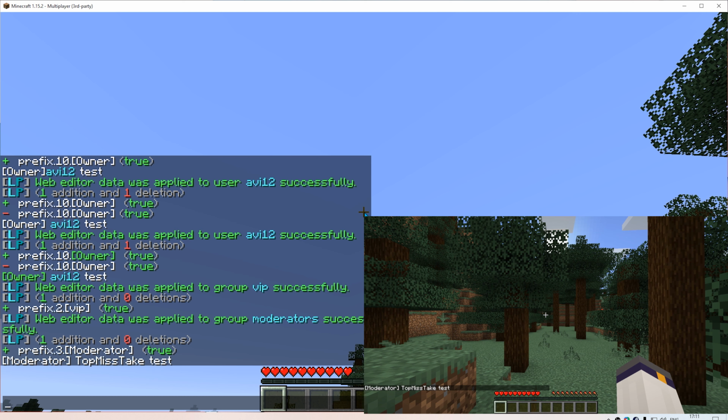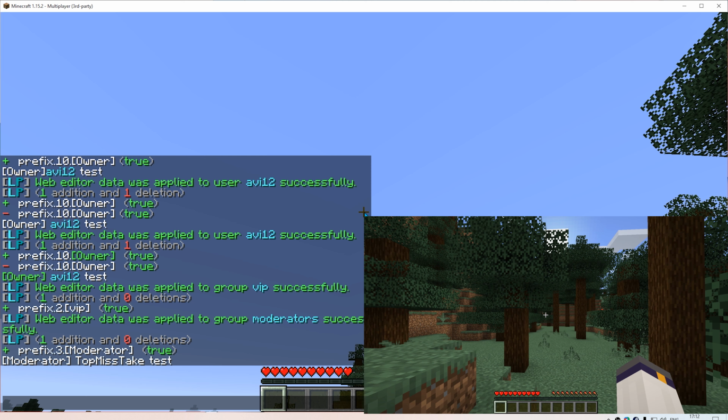Okay, so now he has the moderator prefix despite inheriting from VIP. And that's exactly the power of prefix priorities. Okay, now the second way to change the prefix or suffix is to use the chat command.